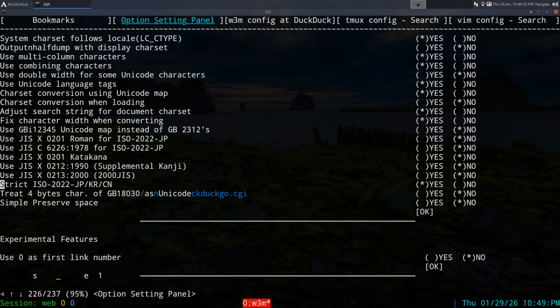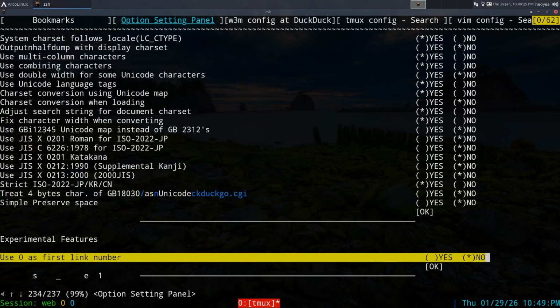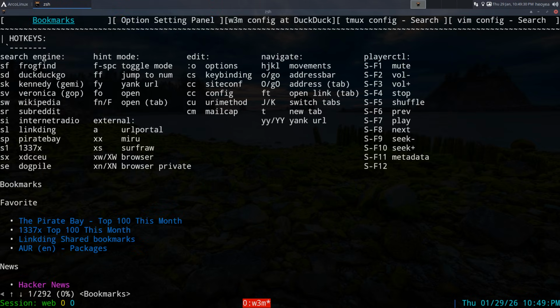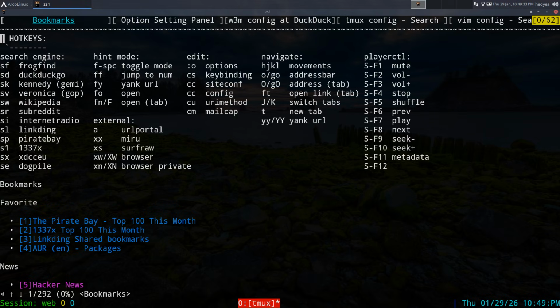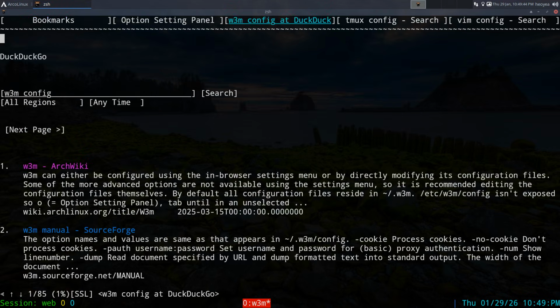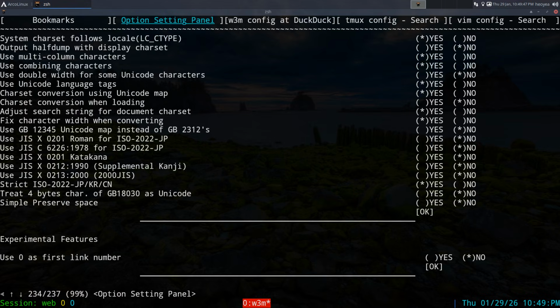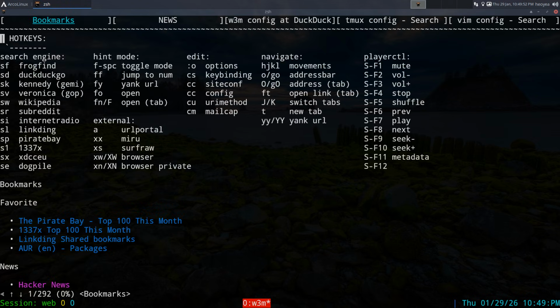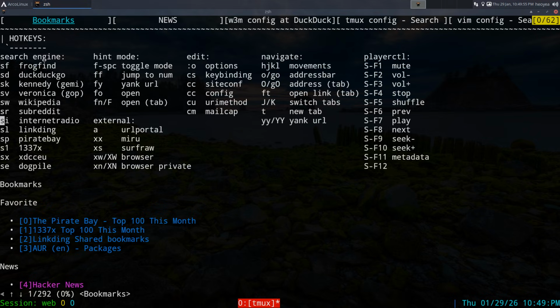And also, you can enable starting with 0, because by default it starts with 1. Let me show you an example here. If you turn on a hinting mode or something like that, you can see that it starts with 1, right? You see here it says 1. Let's go back in there and turn on 0 here. Push enter on that and push OK to save. And now if I do that again, you see it starts with 0 right here for the links that you can jump to. So I like that. I like using 0, guys.